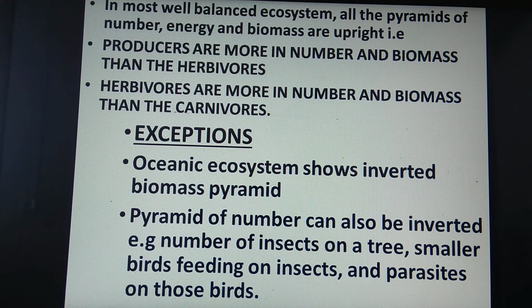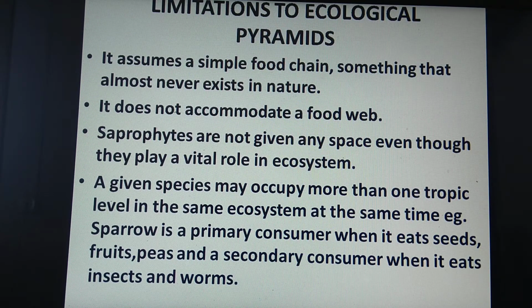Similar is the condition in case of a tree. If you are going to consider a tree, in that condition, look at the number of insects on a tree, the number of small birds feeding on insects, and the parasites on those birds. If you look at the numbers of them, again it shows an inverted pyramid. So remember, these exceptions are there. An exception can be asked separately for 1 or 2 marks.